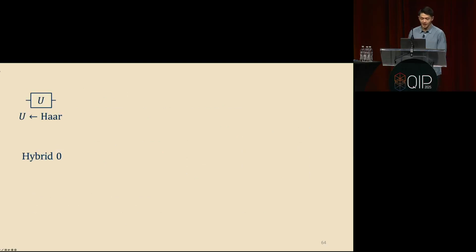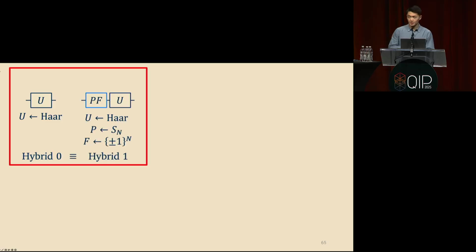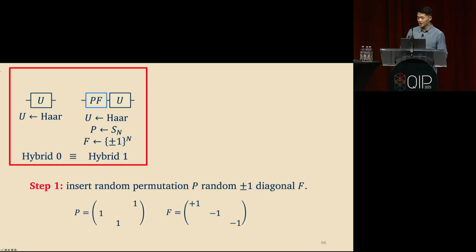OK, so hybrid 0, we're going to start with the algorithm. So I'm just going to zoom in on the thing that it's querying. The algorithm is making queries to a Haar-random unitary. So that's the starting hybrid. The next hybrid is I'm going to make queries to not a Haar-random unitary, but P times F times a Haar-random unitary, where P is a random permutation applied in place.